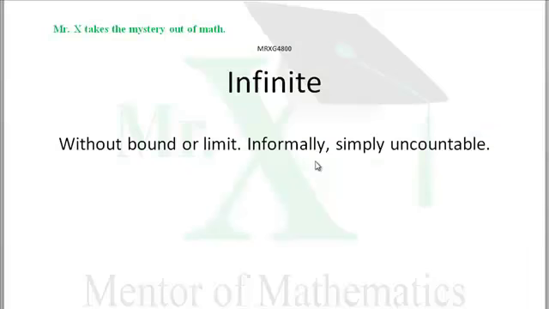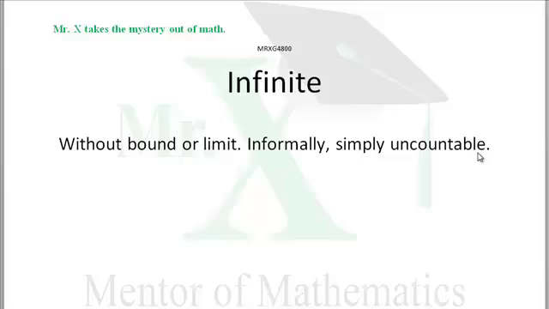Informally, in common everyday language, we say something is infinite if it's uncountable. Like the number of waves in the ocean. We could never count them all. So we'd say the number of waves on all the seven seas, throughout time. How many ocean waves have there been? Well, there have been an infinite number.